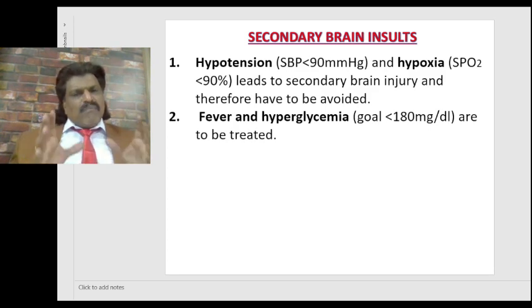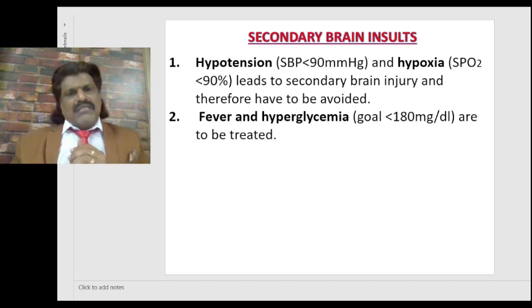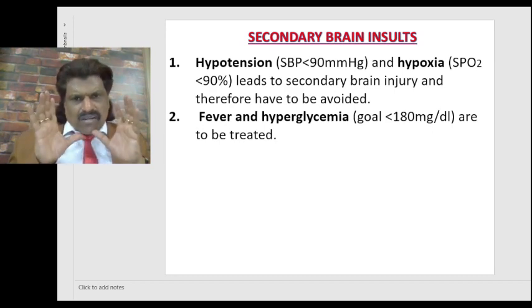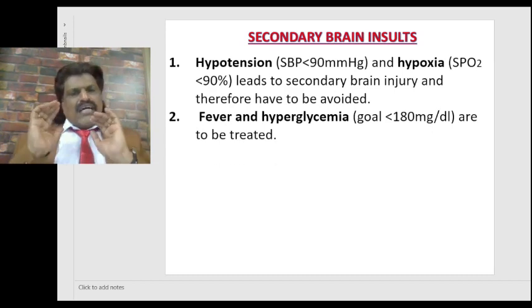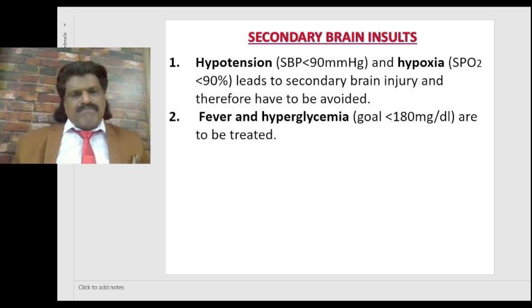And as I said, not only the primary brain injury, we have to identify and treat the secondary brain insults. Like hypotension, if the systemic blood pressure is less than 90 millimeters mercury, or hypoxemia, if the saturation is less than 90%, it may lead to secondary brain injury and therefore they have to be avoided. Fever and hyperglycemia can also worsen the secondary brain insults. So the goal is to maintain the glucose level less than 180 milligrams per deciliter by giving insulin. So we have to take care of secondary brain insults like hypotension, hypoxemia, fever and hyperglycemia.